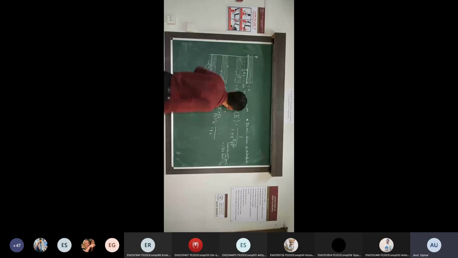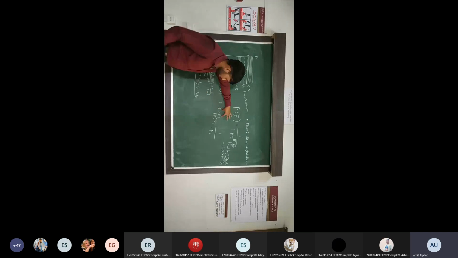At T equals 0, absolute zero temperature, what is the probability? The probability of finding the electron in a particular energy level E equals 1 divided by 1 plus the exponential function. According to this condition, is E minus EF positive or negative?